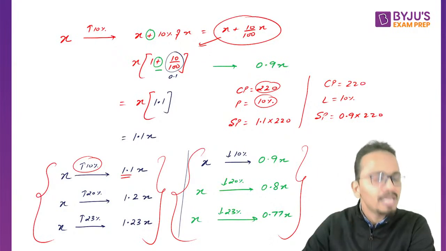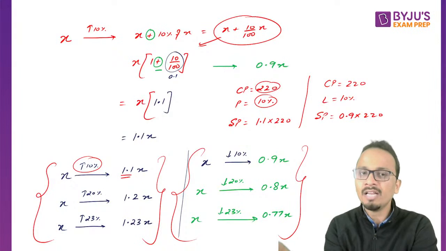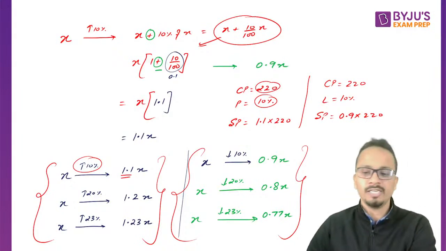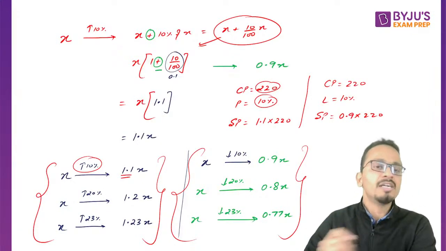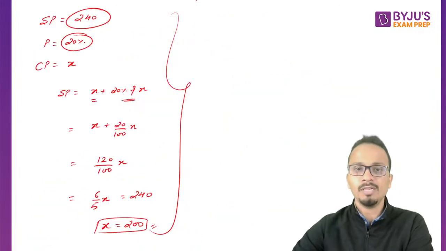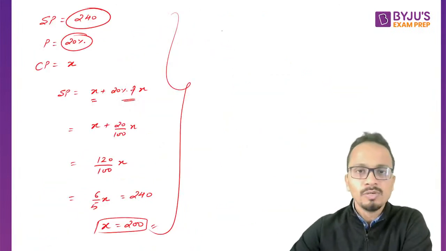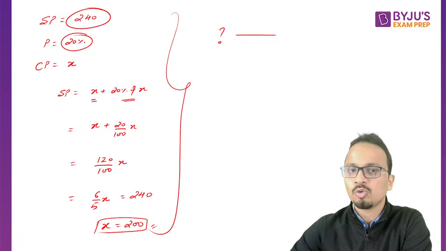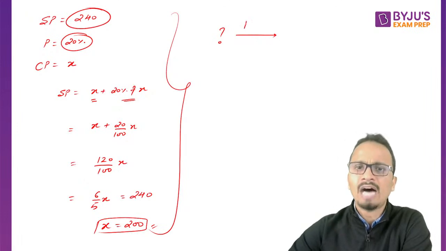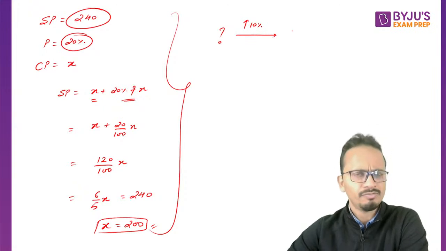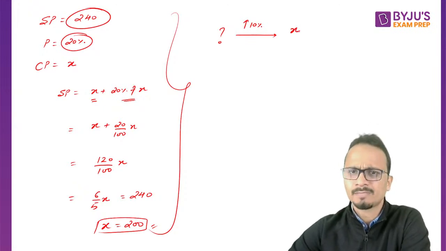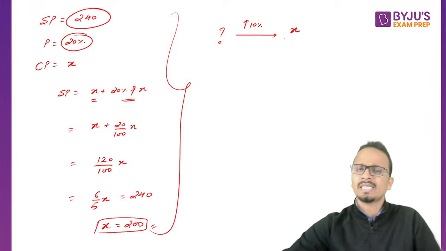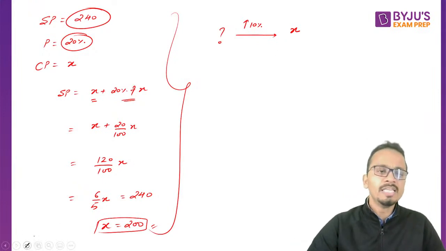Now in a similar manner, if I have to go from final value to initial value, I will divide by the same factor. For example, the initial value is not given. Some initial value after an increase of 10% becomes the final value, let's say x. So here the final value is x and we'll have to calculate the initial value.